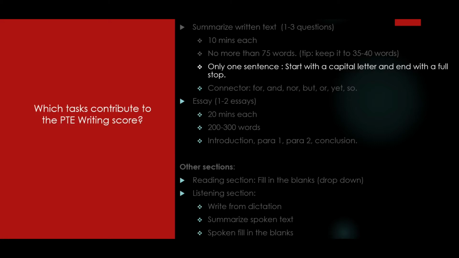Since you need to write only one sentence, start it with a capital letter, end it with a full stop, and make sure that you don't skip it. You would be expected to use connectors. I would say use the coordinating conjunctions, FANBOYS: for, and, nor, but, or, yet, and so. These are easier to use than other conjunctions and the rules are pretty simple. You can search the internet to find the rules of using these and learn them before you start your practice.